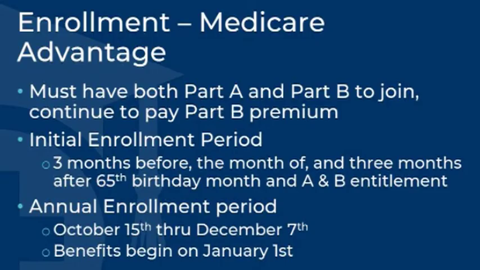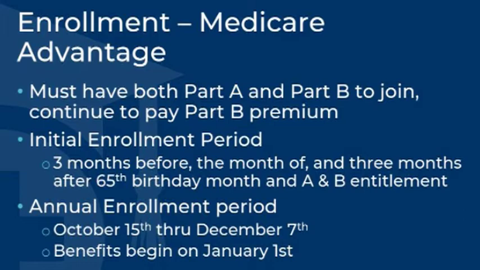Like Original Medicare, enrolling into a Medicare Advantage plan can happen during specific timeframes, including the initial enrollment period, IEP, the annual enrollment period, AEP, or the open enrollment period, OEP, and numerous special election periods, SEP. The IEP is based on the month the client receives both A and B entitlement, generally their 65th birthday month, and begins 3 months prior and ends 3 months after.